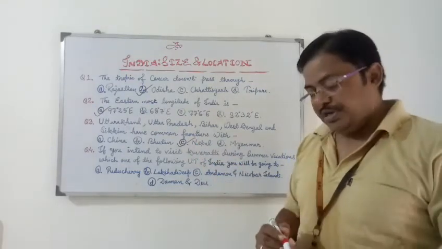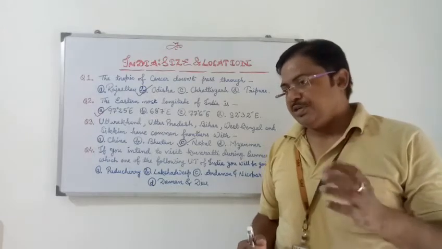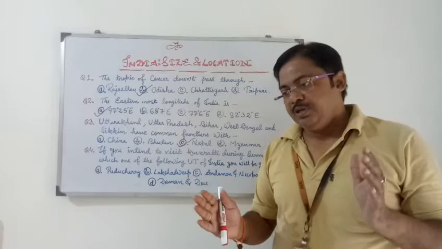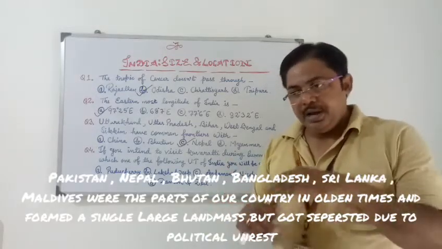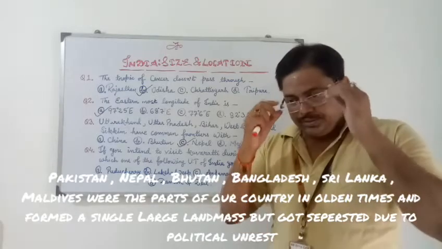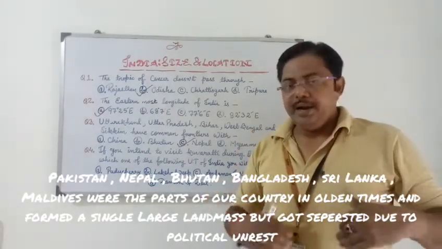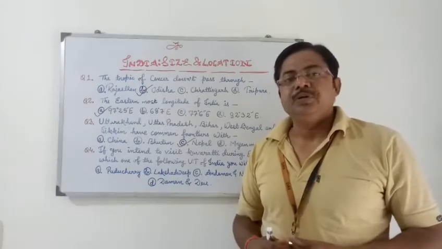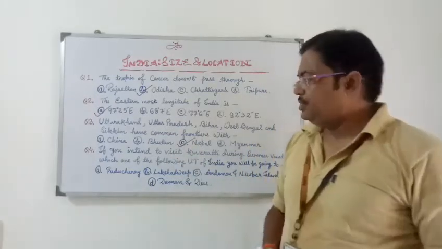For this, students should at least go through maps of our country and the whole world, basically our country and the associated neighboring countries which touch our land boundary and water boundary to the north and south of India. This is important, and in this way this type of question can easily be solved.